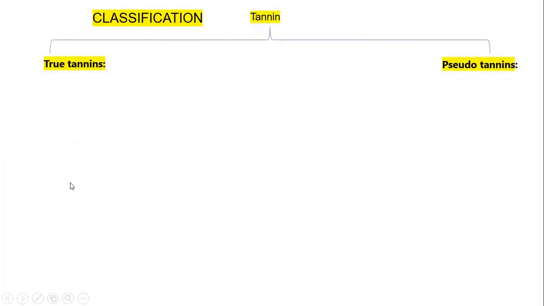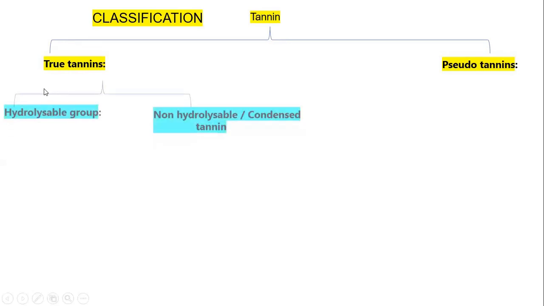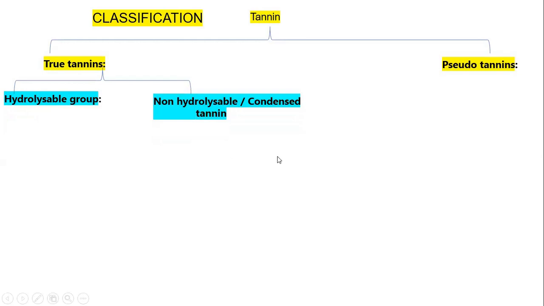Now the tannins are classified into two types: true tannins and pseudo tannins. Likewise the classification of the drug is offered. In the case of true tannins there are two types: hydrolyzable tannins and non-hydrolyzable tannins, or we can say condensed tannins.